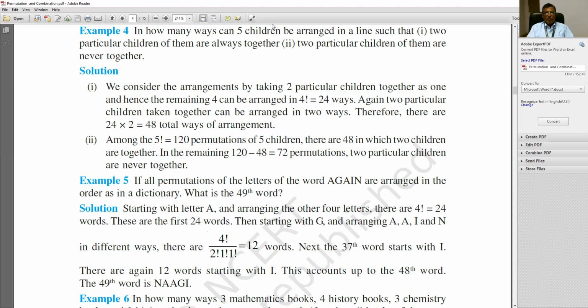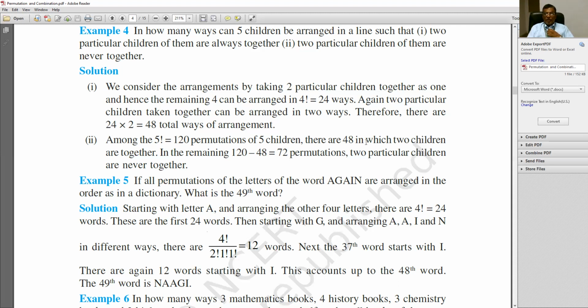You know that if you have 5 children, then they may be permuted in factorial 5 ways, and factorial 5 means 5 into 4 into 3 into 2 into 1. 5 fours are 20, 3 twenties are 60, and 2 sixties are 120. Here factorial 5 is 120, which means 120 permutations of 5 children.